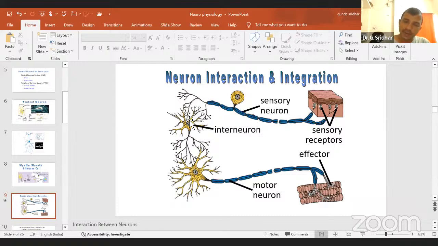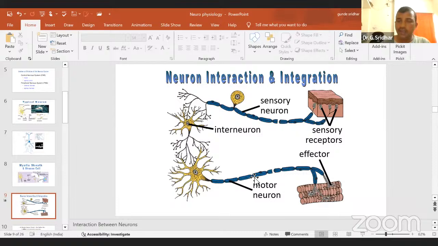From the sensory neuron it goes to the interneuron, which we find in the central nervous system. Interneurons are in the brain. They will integrate the signal they are getting. After integration, the integrated information or signal will be sent to the effector organ. You can see here, this is striated muscle, sent to the effector organ through the motor neuron.